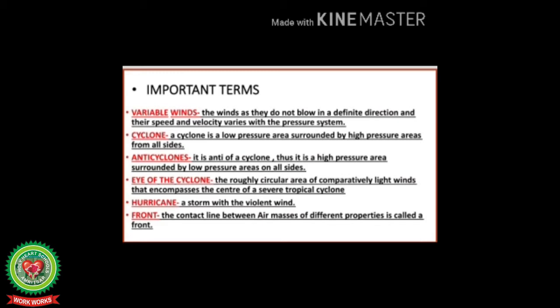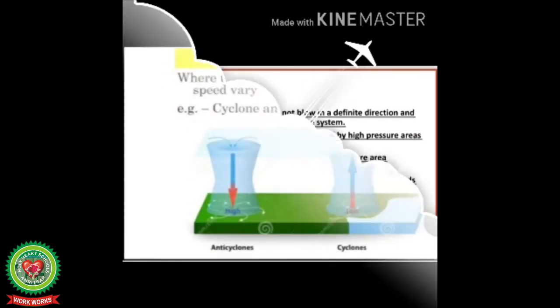Eye of the cyclone, the roughly circular area of comparatively light winds that encompasses the center of a severe tropical cyclone. Hurricane, a storm with violent wind. Front, the contact line between air masses of different properties is called a front. Let's start the topic with the introduction.